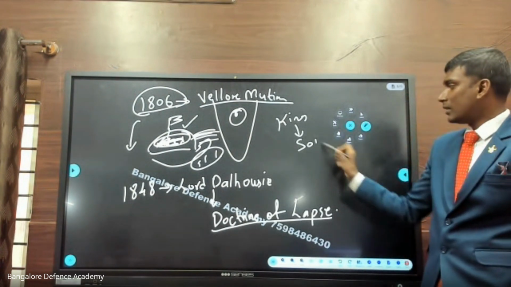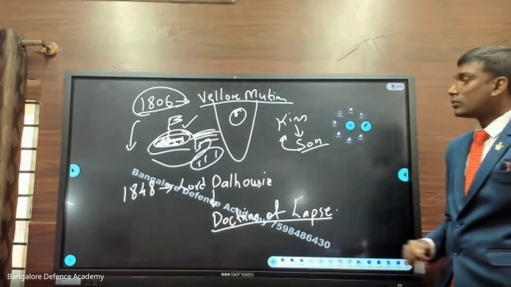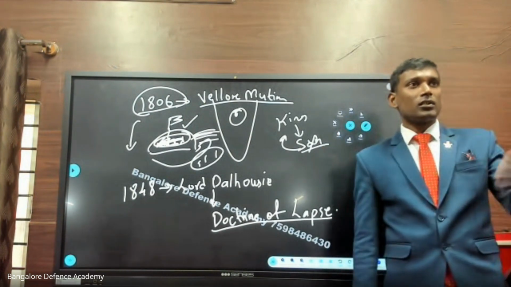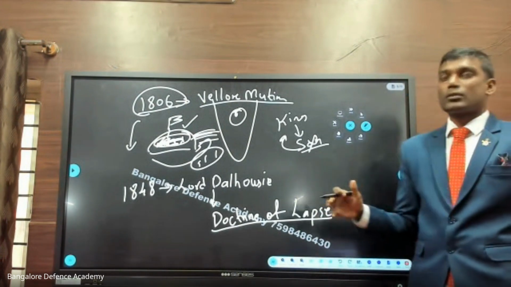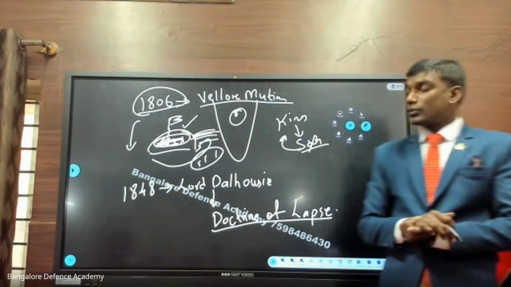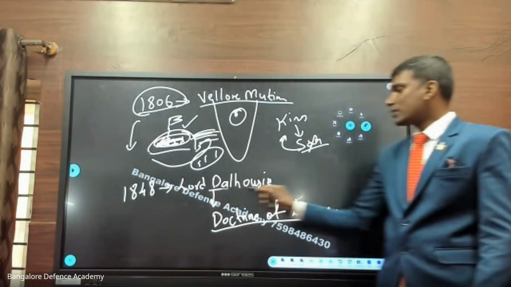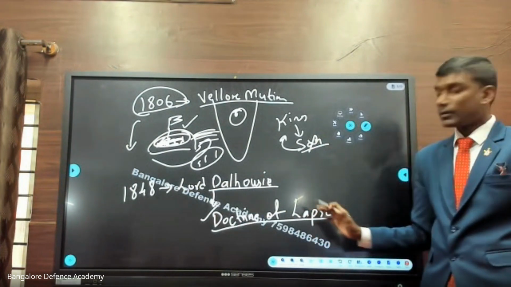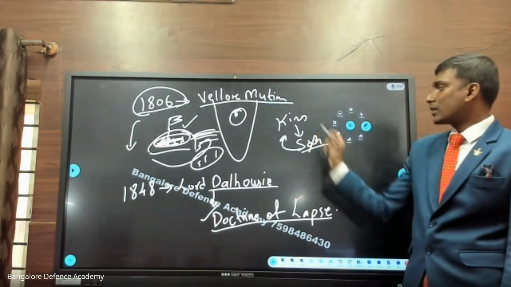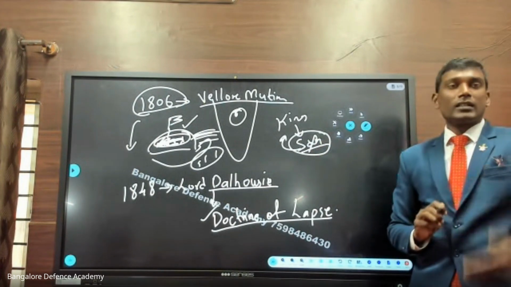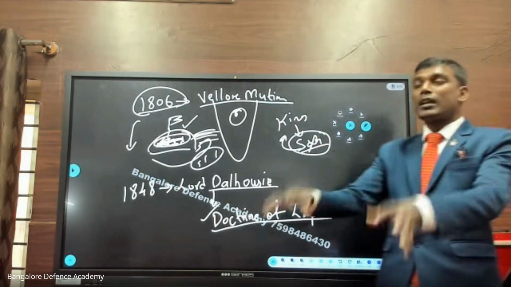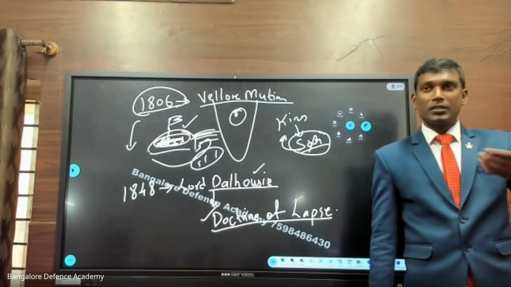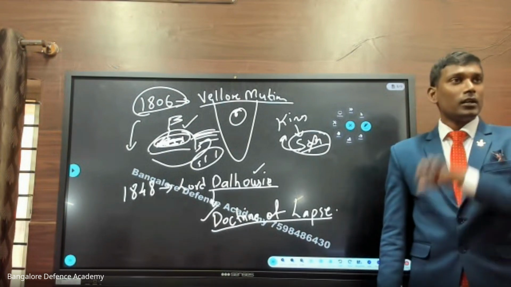The king's son will be the next ruler, correct? But what if the king does not have any son? If the king does not have any son, who will become the next ruler? What will happen to the kingdom? That is the biggest question. So in 1848, Lord Dalhousie introduced the Doctrine of Lapse, very, very important. He says that if the king does not have a son, the whole kingdom will be taken by the British and come under the control of the East India Company.